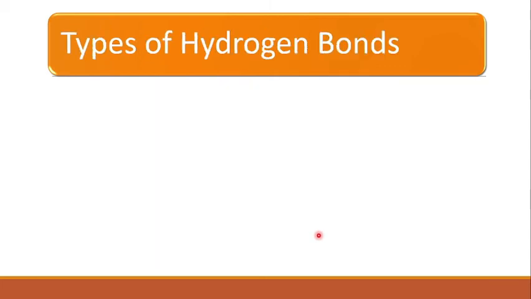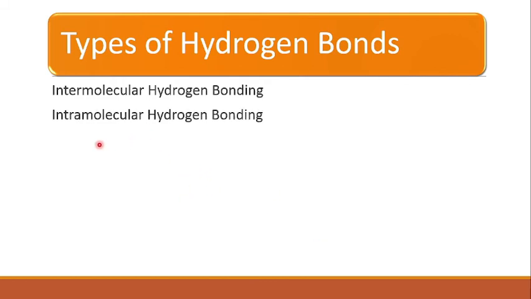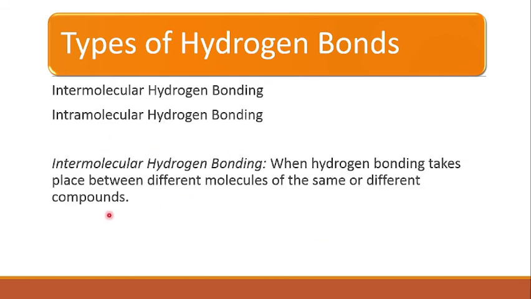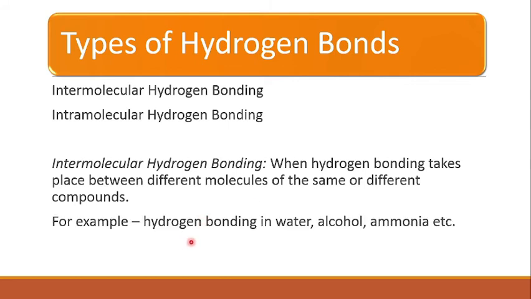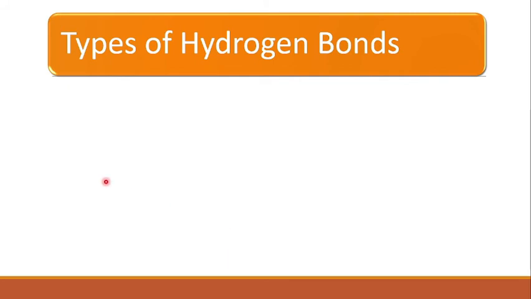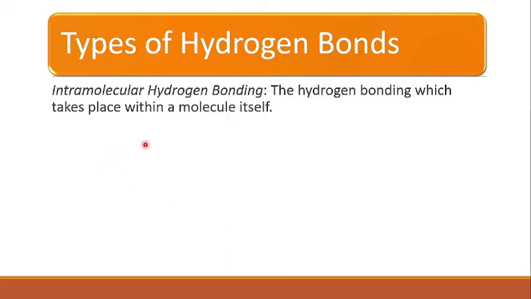So there are two types of hydrogen bonds. One is intermolecular hydrogen bonding and another one is intramolecular hydrogen bonding. In the case of intermolecular hydrogen bonding, hydrogen bonds take place between different molecules of the same or different compounds, for example hydrogen bonding in water, alcohol, ammonia, etc. And in the case of intramolecular hydrogen bonding, the hydrogen bonding takes place within the molecule itself.